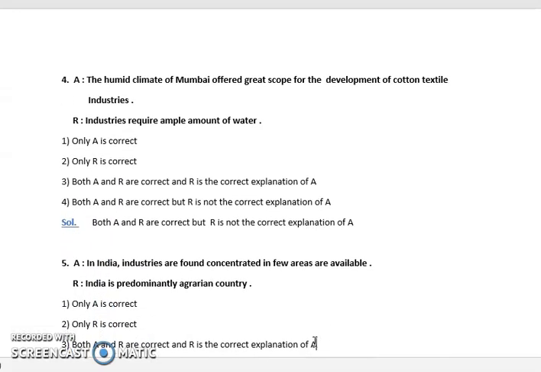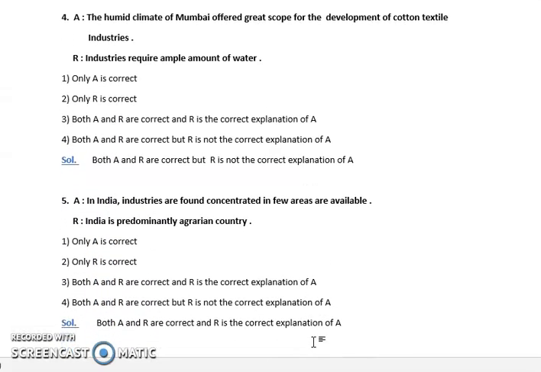Next is: the humid climate in Mumbai offered great scope for the development of cotton textile industries, and industries require an ample amount of water. For cotton textile industries, humid climate is very suitable, because in a dry or wet climate, it is very difficult to turn cotton into thread.